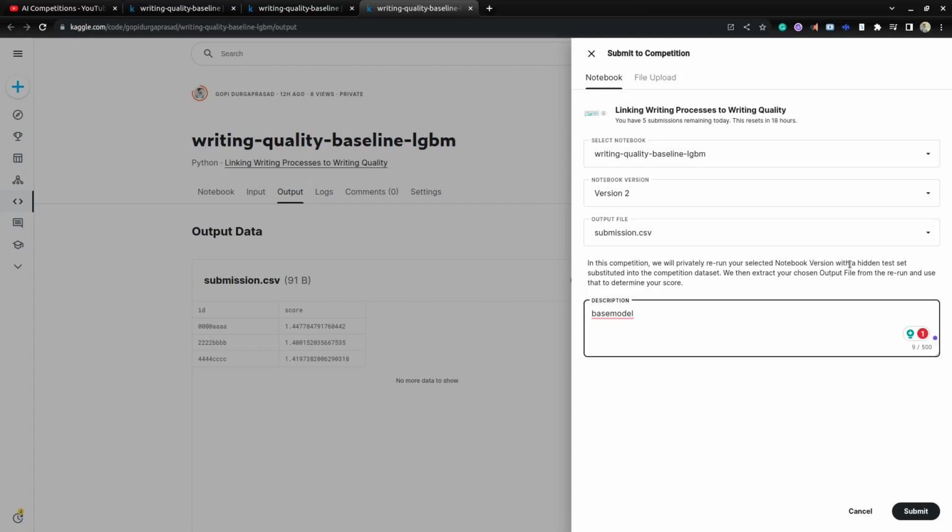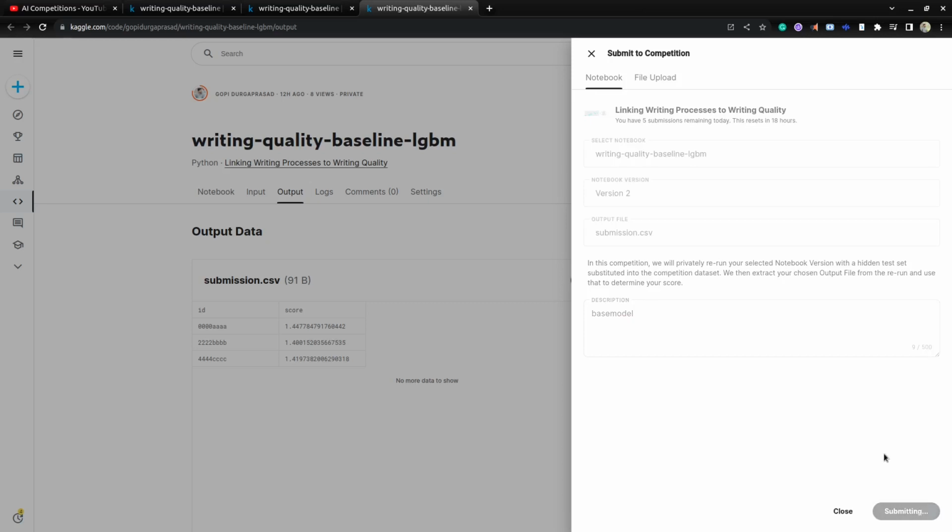So they will rerun whatever models you ran in this notebook, privately, predict on the test set, and after predicting, it will give the output file as submission.csv. Here, in the publicly available data, we only have three IDs. Privately they have many IDs, which we have to keep in mind. It will run at their end and give the scores based on that. Once we have this, you can just click the Submit button, and it will submit to the competition.